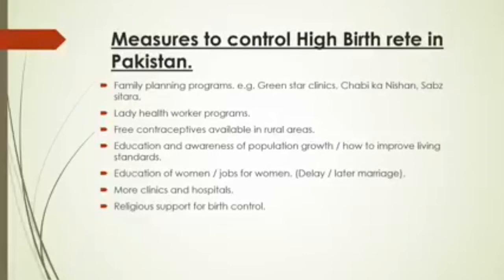Like family planning programs are established and different clinics are established in rural and urban areas to guide and motivate the people to limit the size of their families. And some are to be taken, like education and awareness programs should also be developed in rural and urban areas to guide people about the distress of high population.